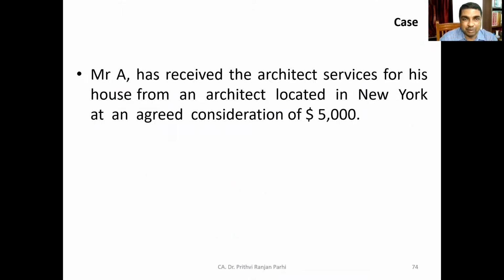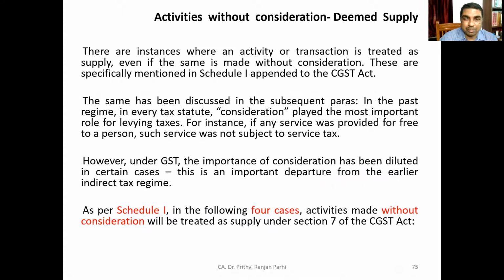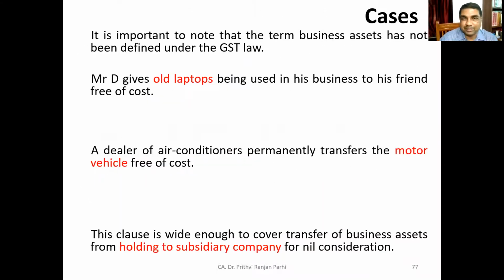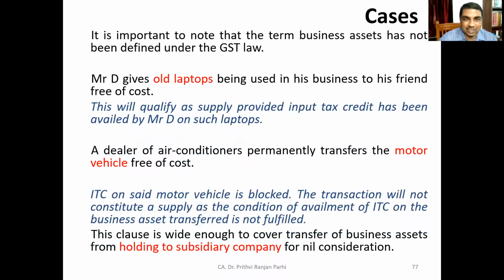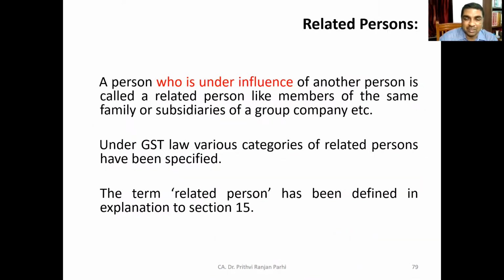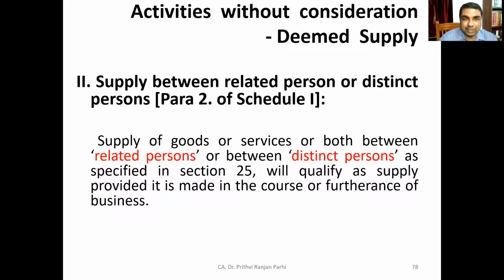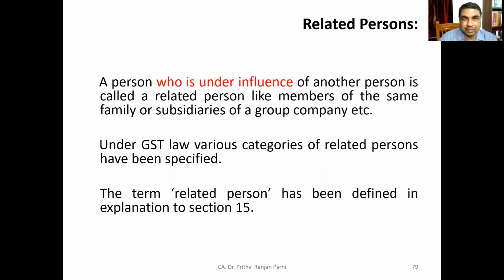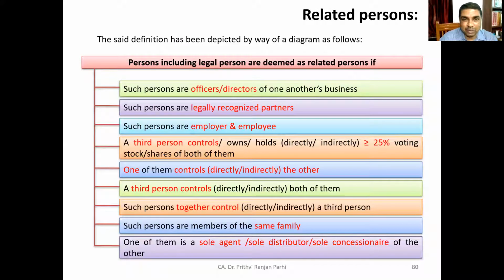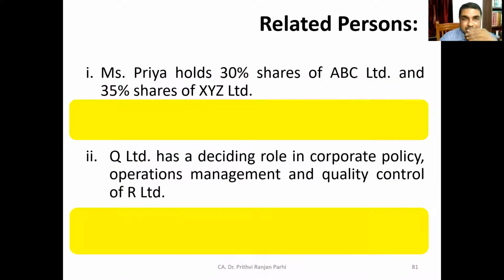What is the meaning of taxable person? That is one more thing. Supply has to be a taxable supply. It has to be made by a taxable person. That is also important. Those things we have discussed. The concept of deemed supply, which is discussed in Schedule 1, we were discussing in the previous class. We have discussed what is the meaning of related person.